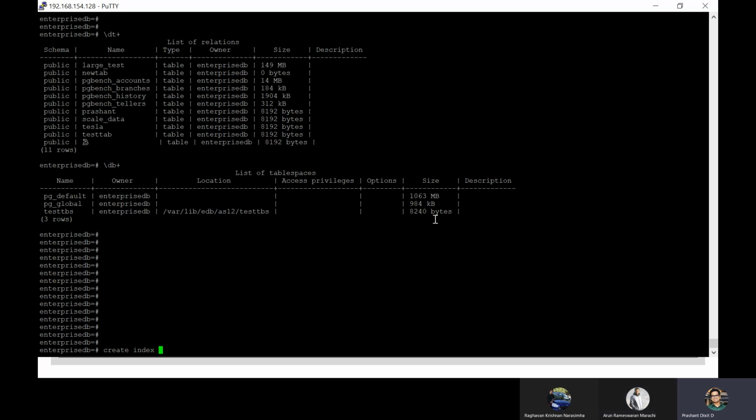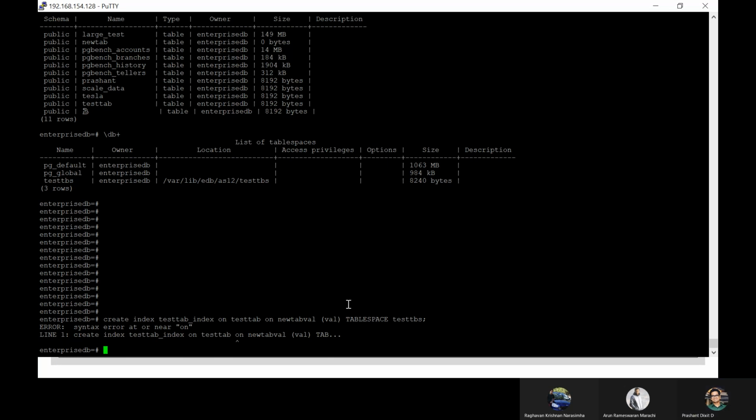Create index, or let's name it test tab x, on table name test tab, and what value should I use? New tab val, okay. Table space is test.